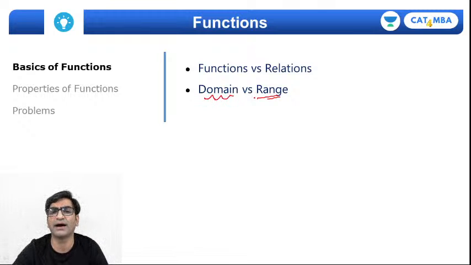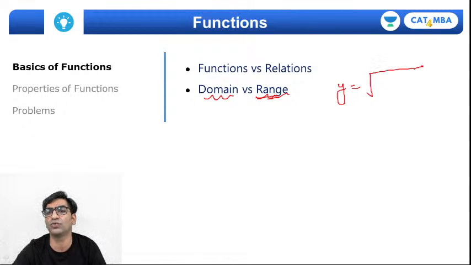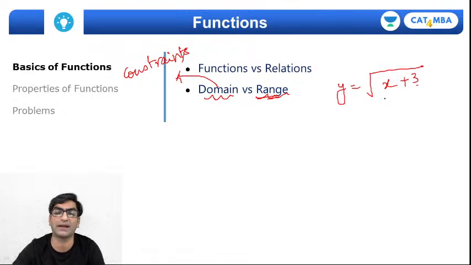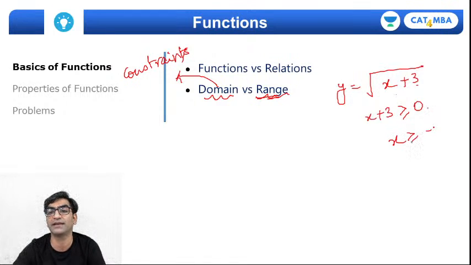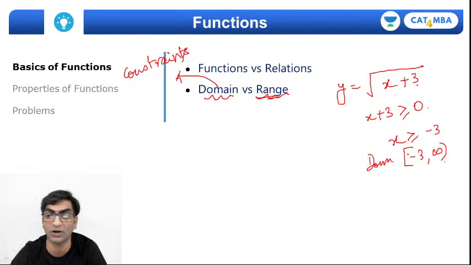Usually domain and the range can be calculated from the description of the function. So for example, if I have y is equal to root of x plus 3, right? So domain निकालने के लिए you will focus on constraints. If you have a function which is described like a polynomial or a function, then you'll say if it contains a square root, the square root should not be negative. So if you focus on the constraint that x plus 3 cannot be negative, which means it must be greater than equal to 0, you will get the domain, right? X greater than equal to minus 3. मतलब इसका domain क्या हुआ? Domain will be minus 3 to infinity. It can take minus 3 and all other values beyond minus 3.